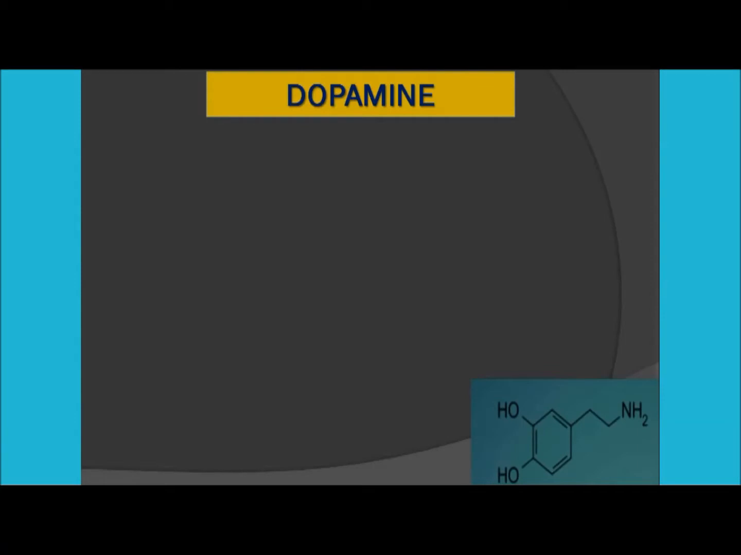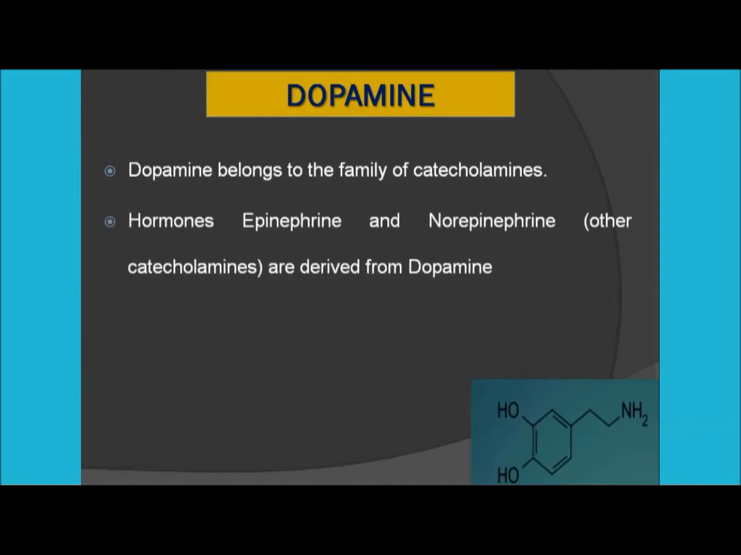This is the basic structure of dopamine. We can consider that dopamine belongs to the family of catecholamines, having similar features to the other catecholamines. Moreover, the hormones epinephrine and norepinephrine, that is adrenaline and noradrenaline, are derived from dopamine. So you can say that dopamine is the parent product for the genesis of epinephrine and norepinephrine.